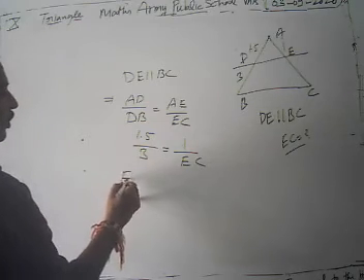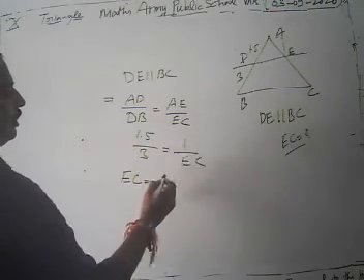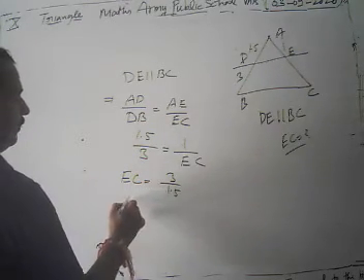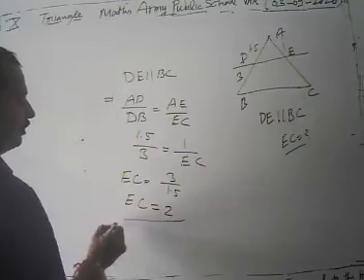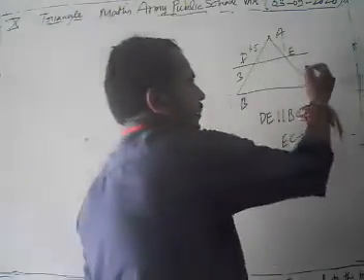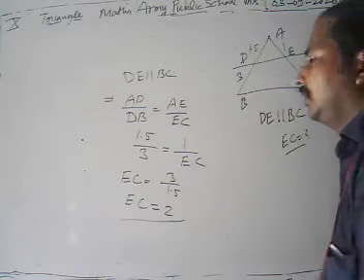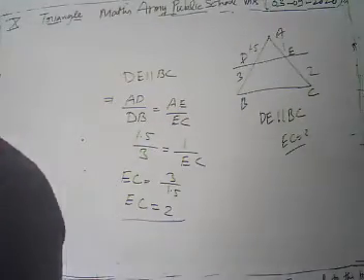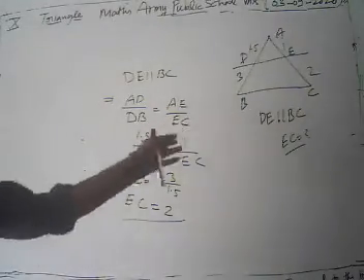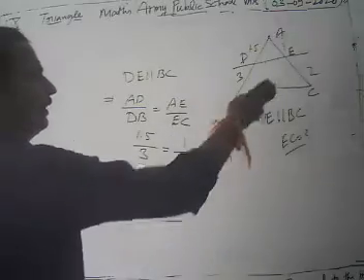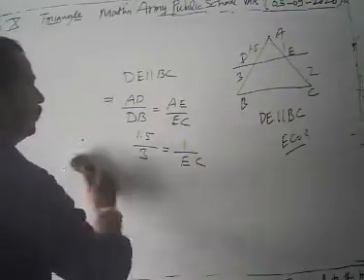Now we are going to cross multiply. EC is equal to 3 upon 1.5, then we get the value of EC is 2. Hence the value of EC is 2. We can also solve it by the verbal or oral method. It's not a very difficult question. It's an application of our basic proportionality theorem, in which we get the value of EC is 2.